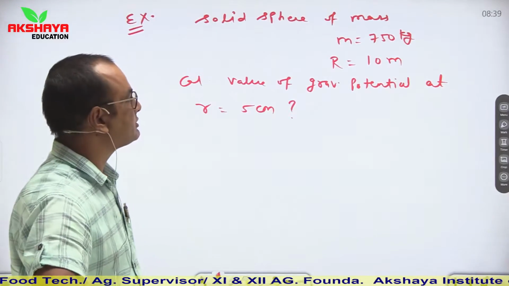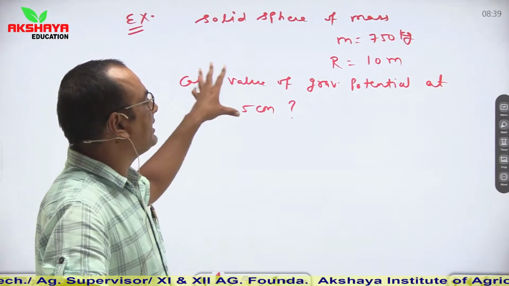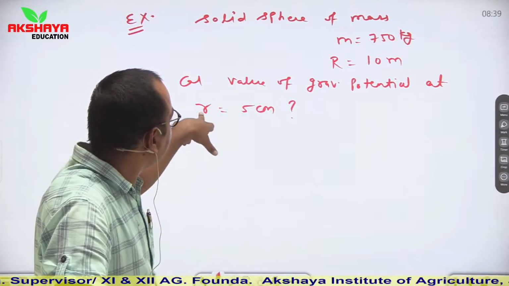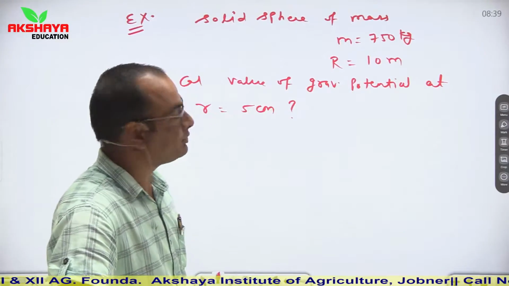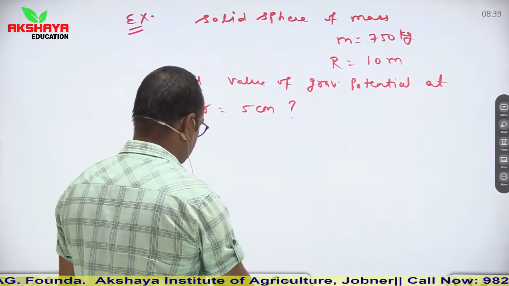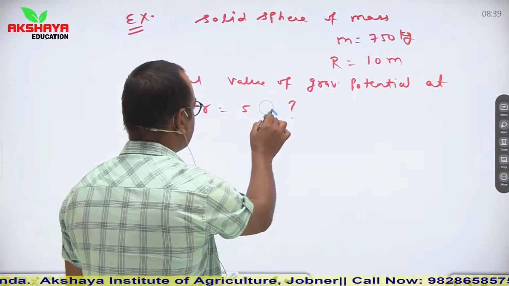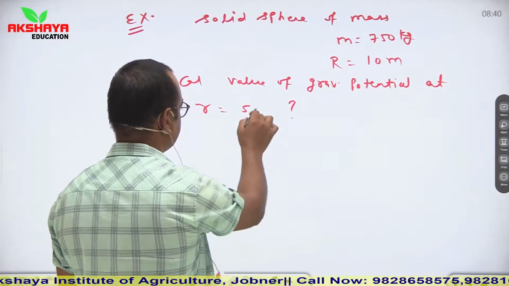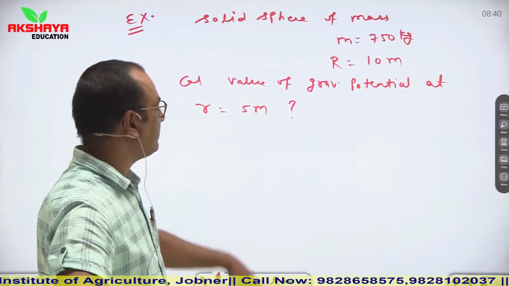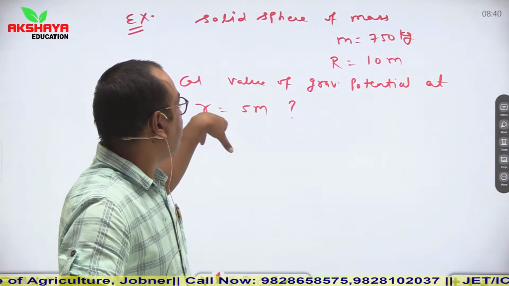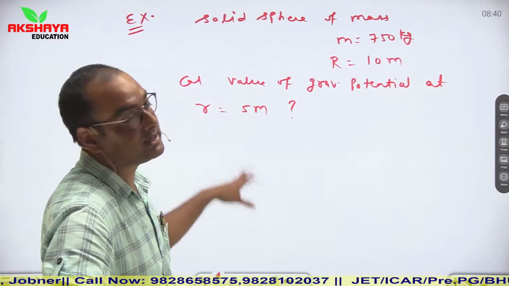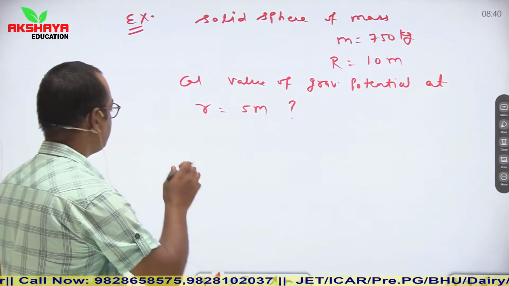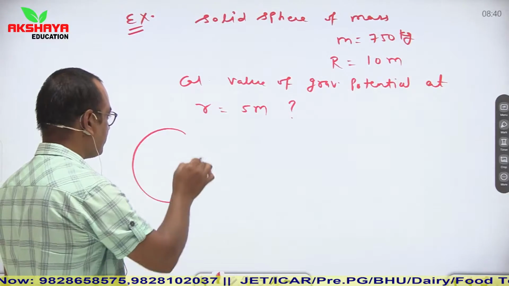This is the question asked, children. So simply, which relation do you have to use? What do you have to see here? That small r is equal to 5 centimeter and capital R is equal to 10 meter, and take it as 5 meter also. So it means that the point where we have to calculate gravitational potential is situated inside the solid sphere. It means you have to calculate gravitational potential.